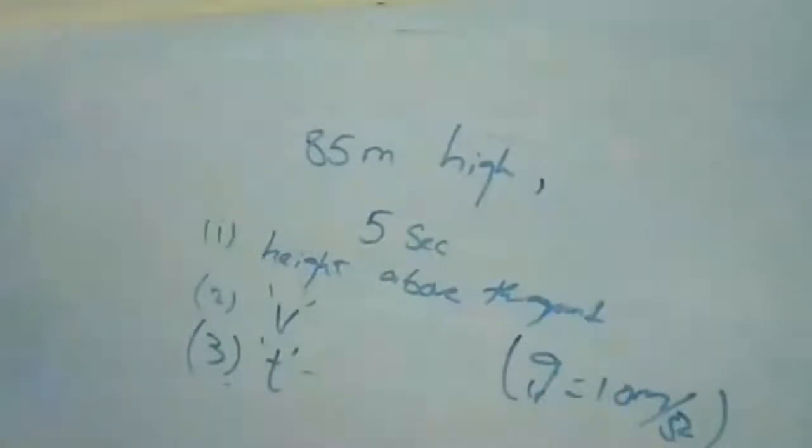So I'll repeat the question. A stone thrown upwards from the top of a tower 85 meters high reaches the ground in 5 seconds. Find the greatest height above the ground, the velocity with which it reaches the ground, and the time taken to reach the maximum height. Take g is equal to 10 meter per second square. This is your question. So try to find the height, the velocity and the time period. Those who are having any doubts in the question can ask me.